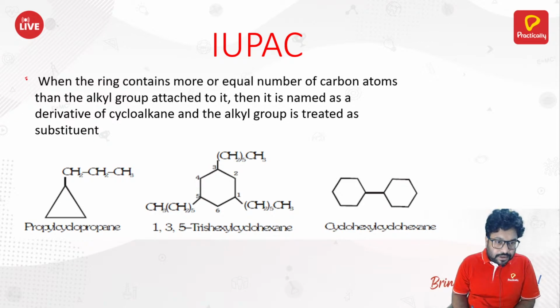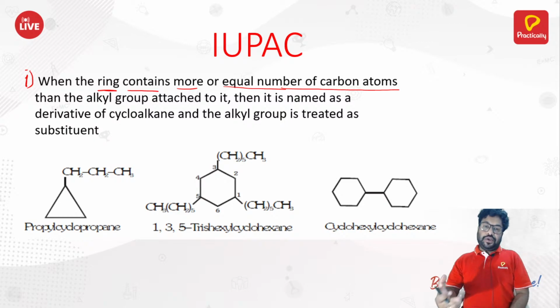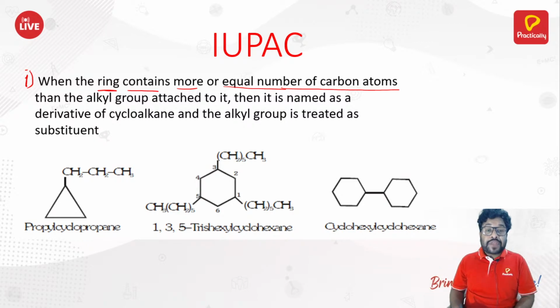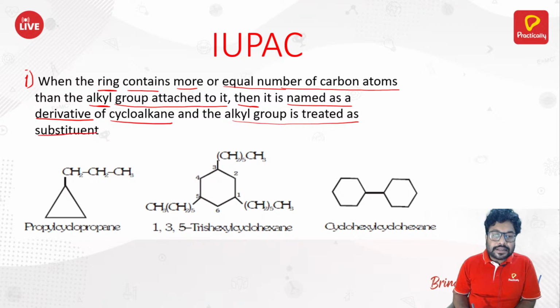The very first possibility is when the ring contains more or equal number of carbon atoms than the alkyl group or substituent which is attached to your ring. So when the ring contains more or equal number of carbon atoms than the alkyl group attached to it, then it is named as a derivative of a cycloalkane and the alkyl group is treated as a substituent. Okay, so let's look at here.